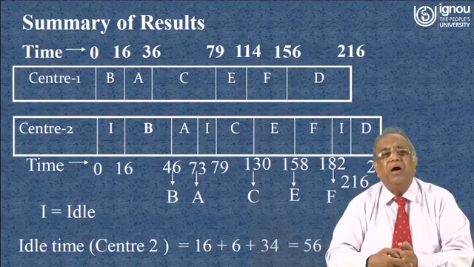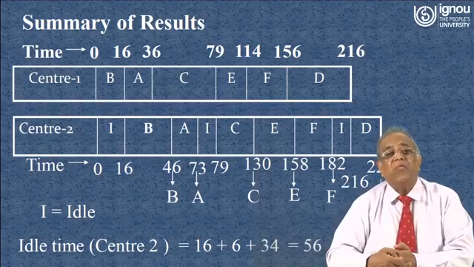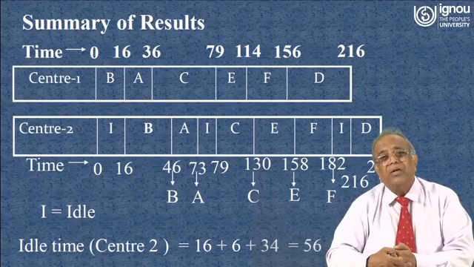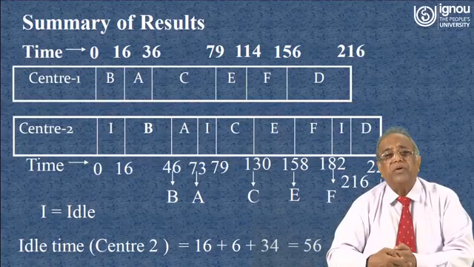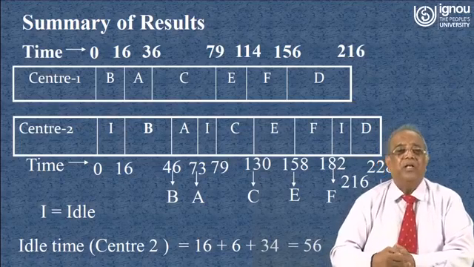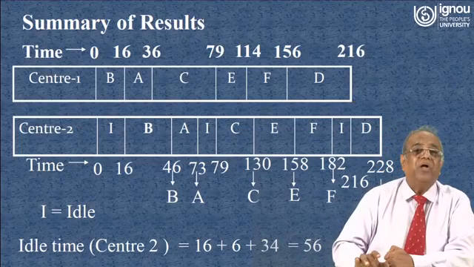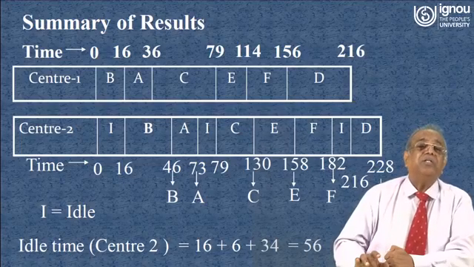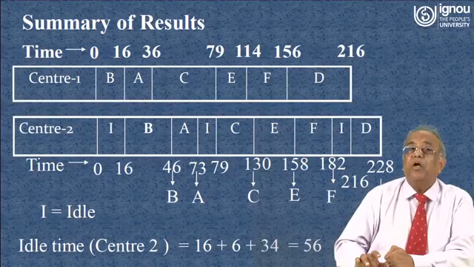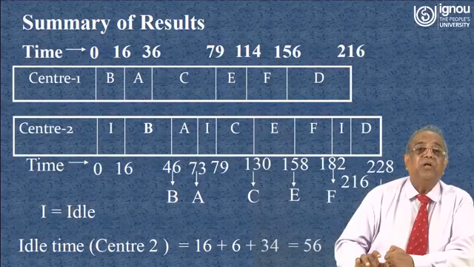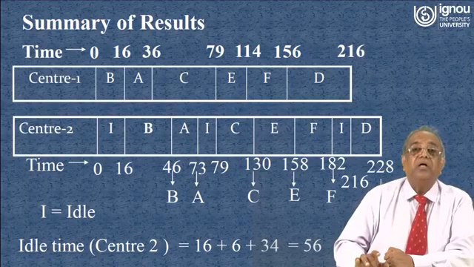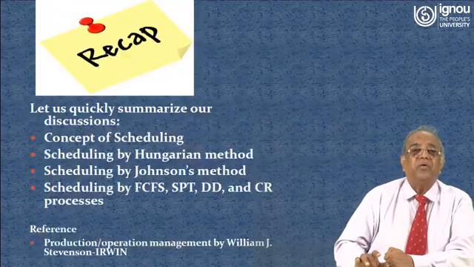will be completing after 16 hours at work center 1. Then it will come to the next work center and will be completing after 220 hours for D. In between there will be an idle time, that is 34 hours. So we can calculate the total idle time for work center 2, and all the jobs will be completing after 220 hours, and for work center 1 it will complete its jobs after 216 hours.